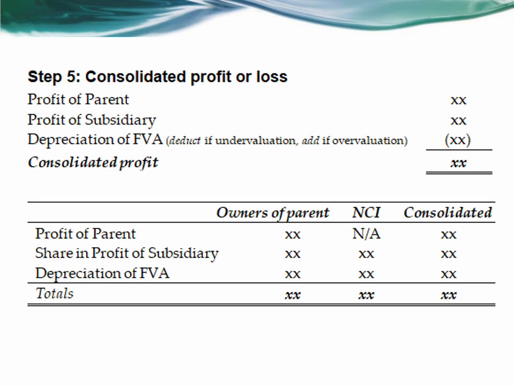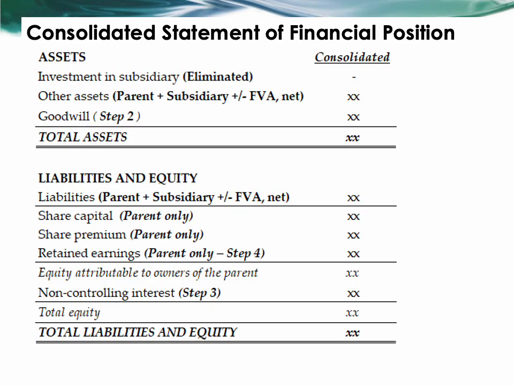And then for step 5, the consolidated profit or loss. This is computed adjusting for the amortization of the fair value adjustments. So the consolidated profit is then attributed to the owners of the parent and the non-controlling interest. After those 5 steps, you will now have all the information needed to draft the consolidated financial statements.